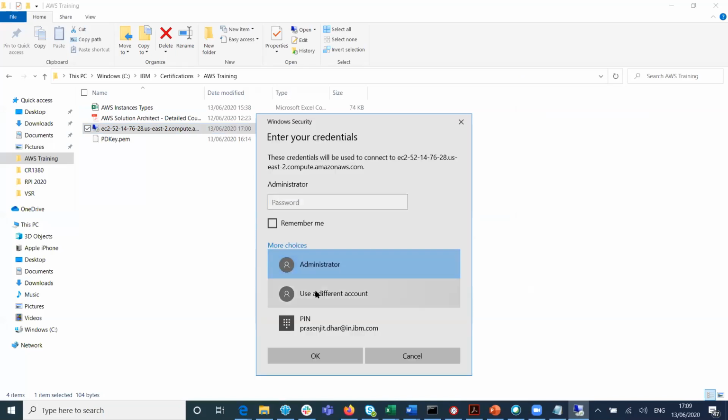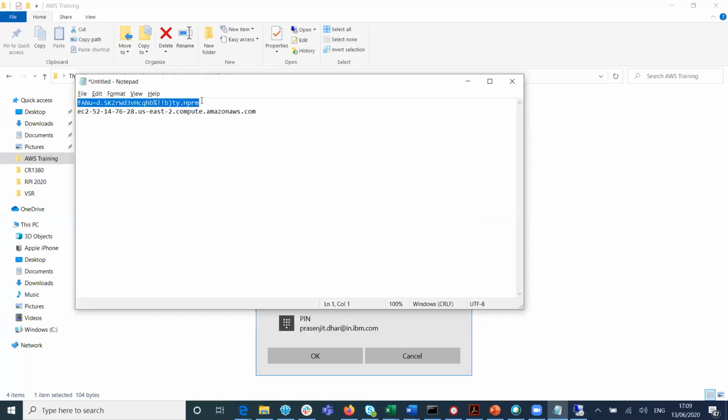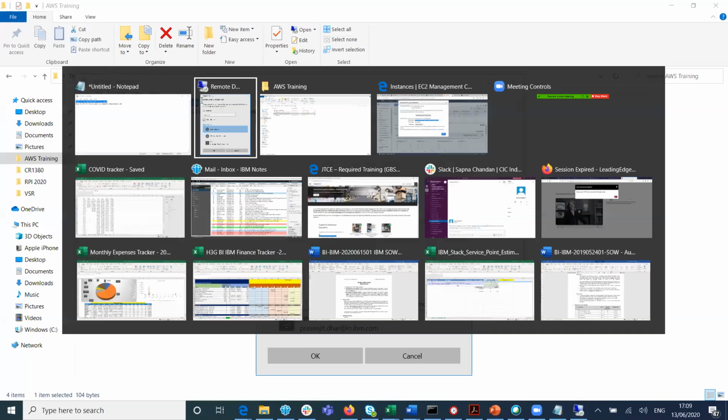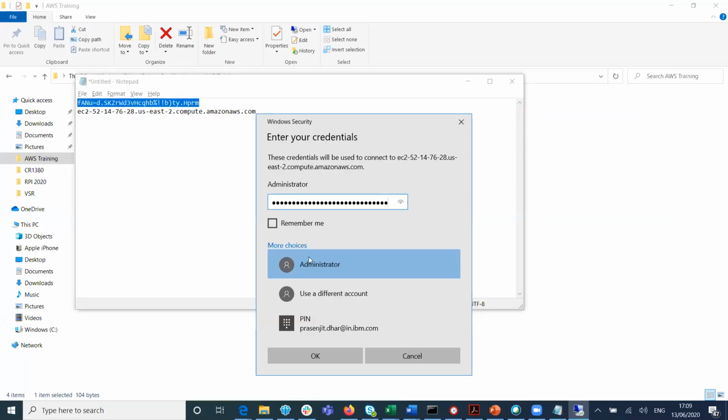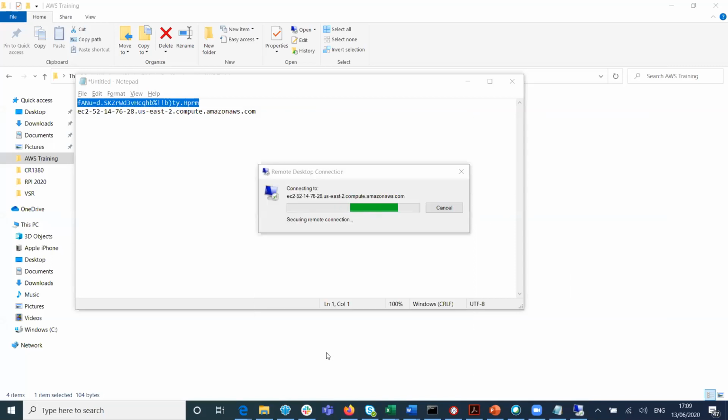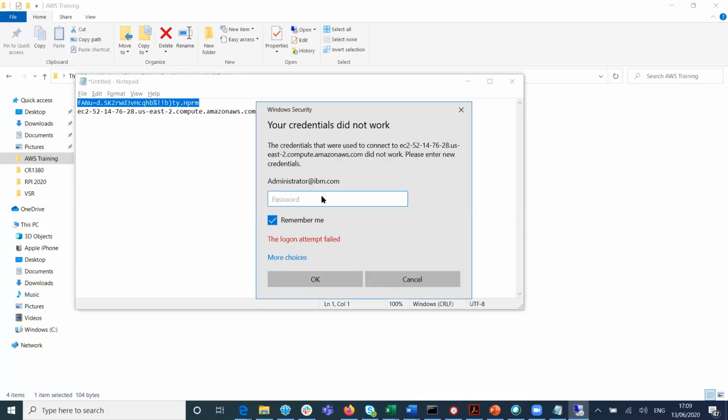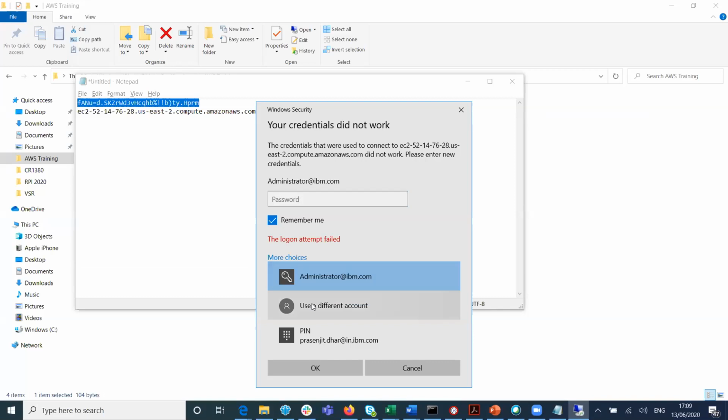No. Put the password. It is correct. It's not taking IBM. Copy the password. It is taking, right? It's connecting to the public domain, but it says the login attempt failed. Probably more choices. Last chance, we'll try with that.